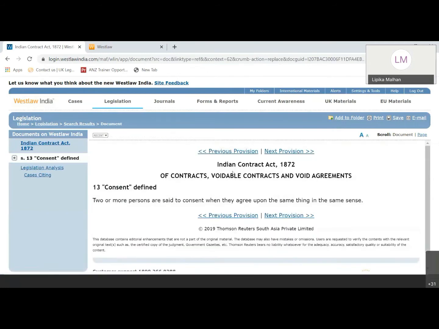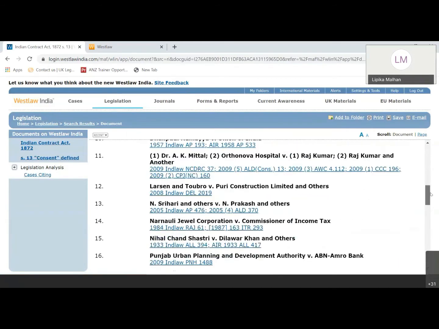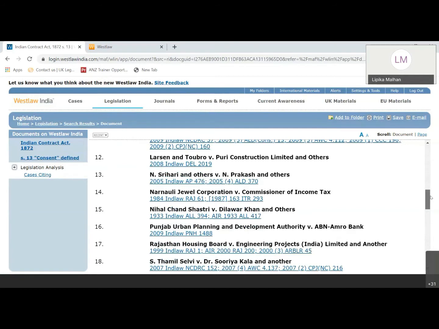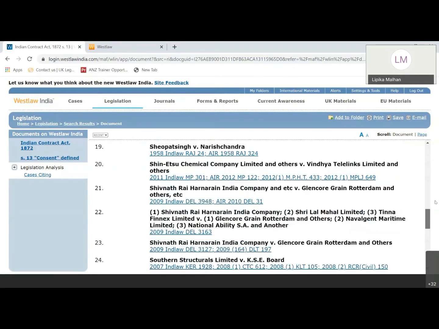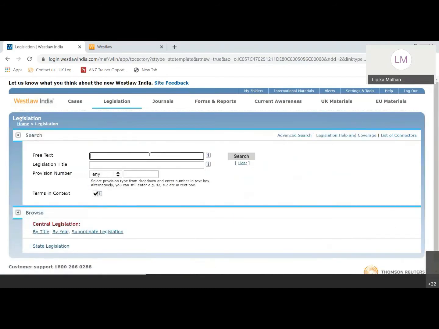Whenever you are in any particular section, on the left hand side, you will be able to see the cases which are citing this particular section. There is this link provided, cases citing. When you click on that, it will list down all the cases which are citing this particular section. These are all hyperlinked, so in case you want to go to that particular case, see the details and read about it, you can also do that. So this is one way of searching.